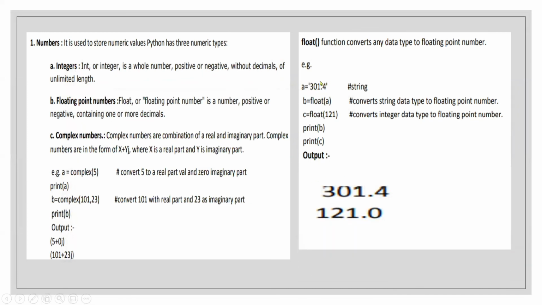It is going to convert this whole string. This is a string, and then it's going to convert it into a float. It isn't necessary that we have to write a variable only. I can directly write the number, like c is equal to float 1 to 1. Now this number is integer because there's no string, no decimal point, it's just integer, and we're converting it into a float. So 0.0, now it's converted into a float.